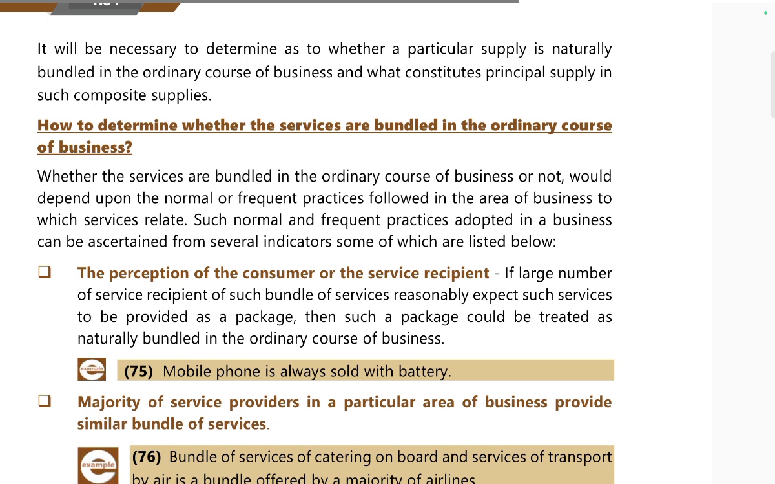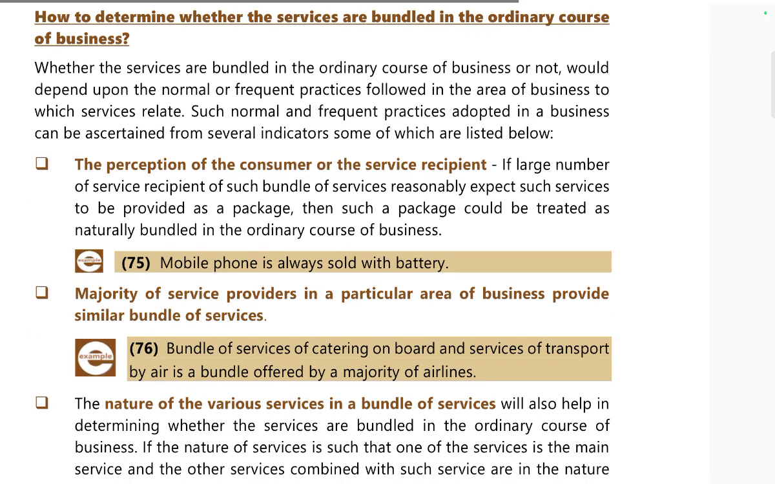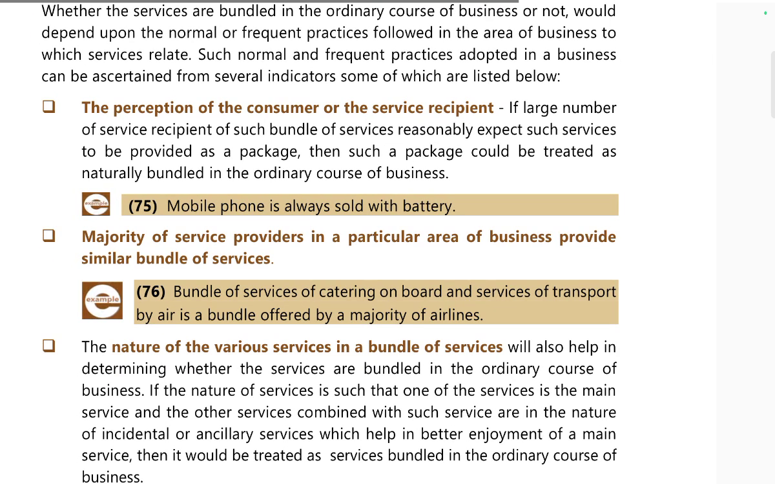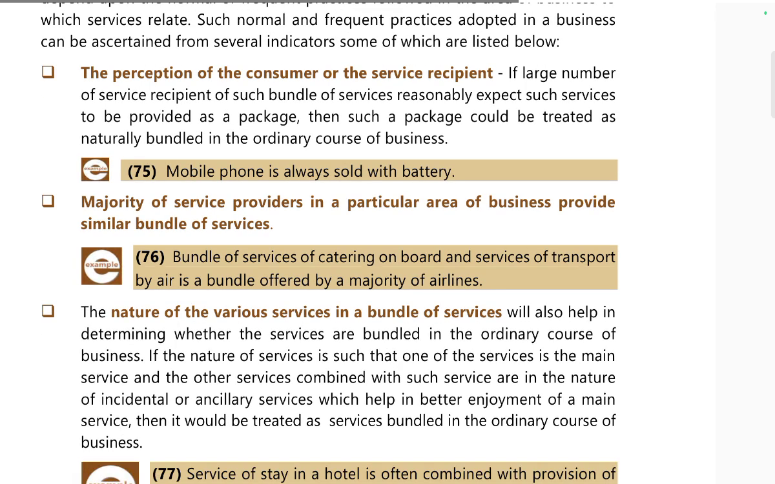How to determine whether services are bundled in the ordinary course of business? Whether a service is bundled in the ordinary course of business or not depends upon the normal or frequent practices followed in the area of business to which the service is related. The normal or frequent practice adopted in the business can be ascertained from several indicators, some of which are listed below. The perception of the consumer or service recipient: if a large number of service recipients of the bundled service reasonably accept such services to be provided as a package, such a package could be treated as naturally bundled in the ordinary course of business.